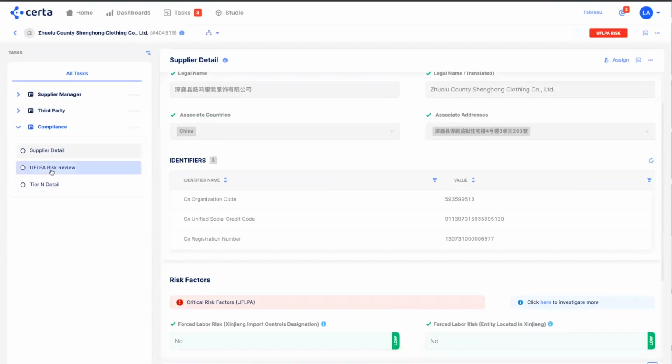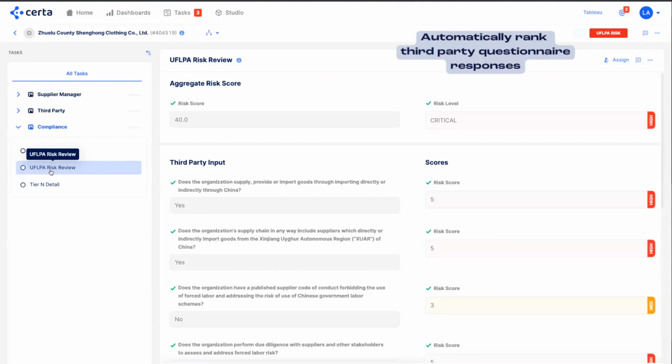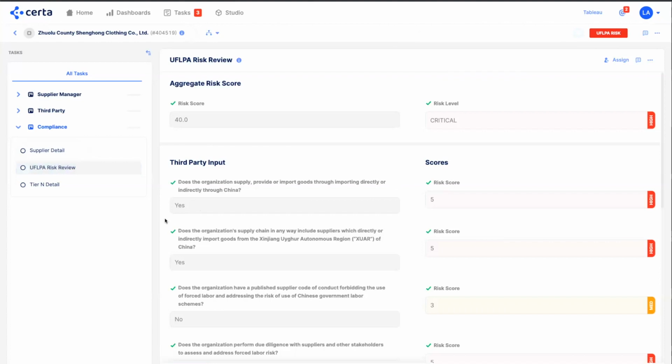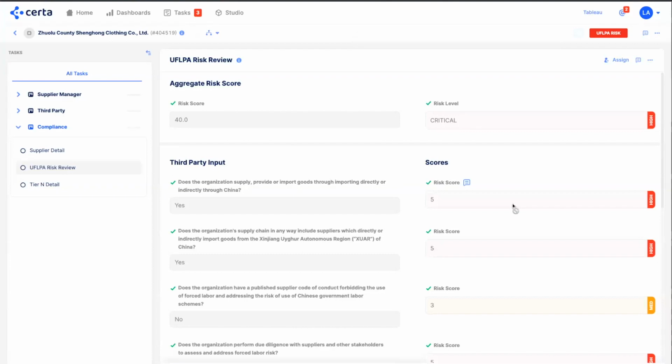Once that's completed, you can also do a UFLPA risk review, which is a systematic way to score and rank your third party's responses from that questionnaire. You can look at the questions, the responses, and the predefined risk scorecard logic that we've set up during implementation for an aggregated risk score and risk level.